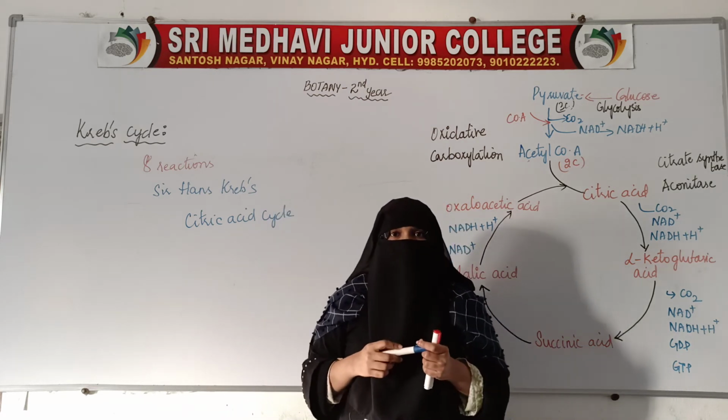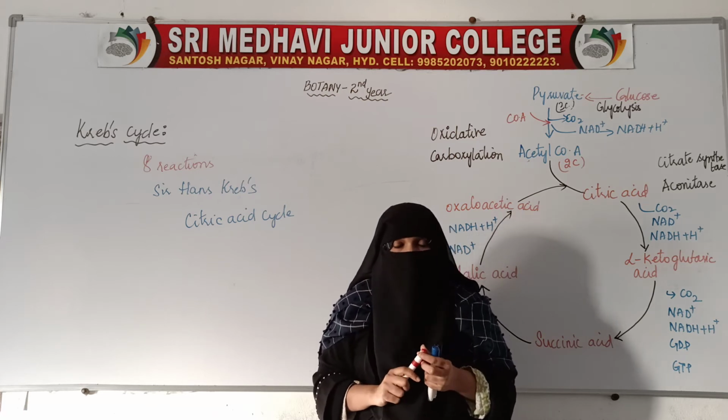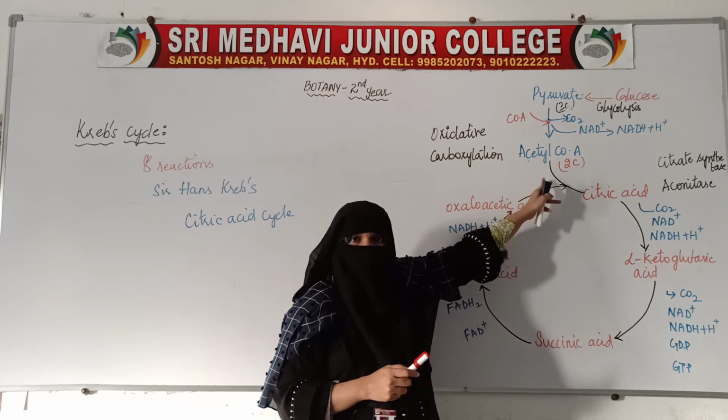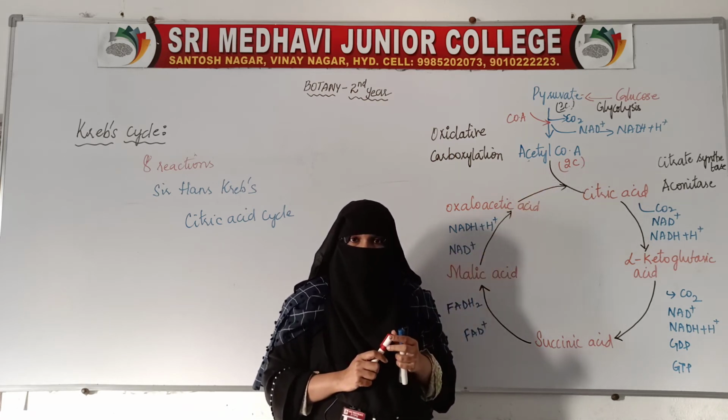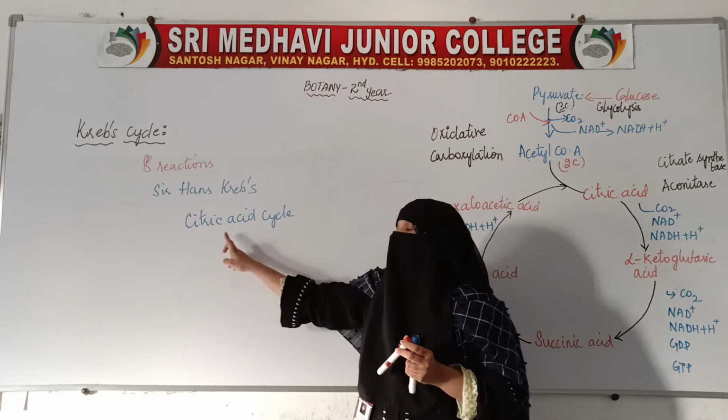Why is it called the citric acid cycle? Because the first stable compound which is formed during this Krebs cycle is citric acid.